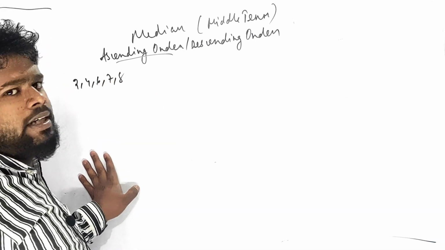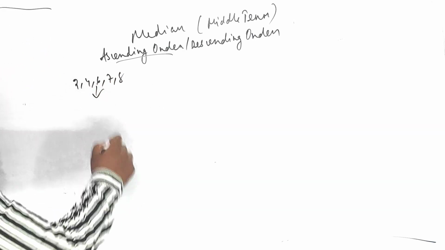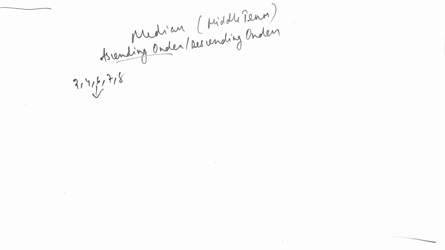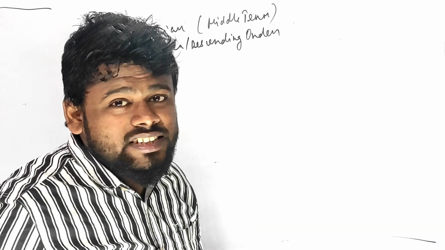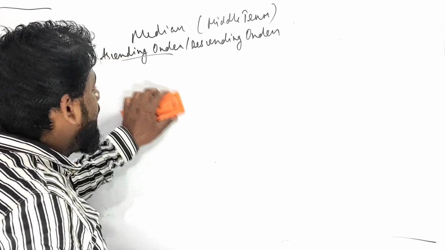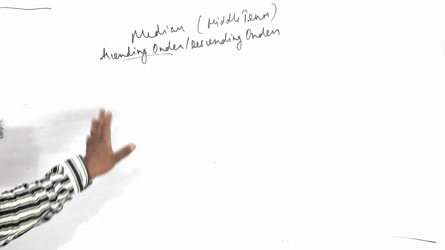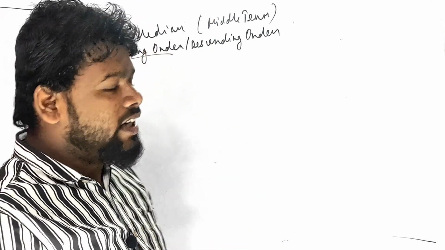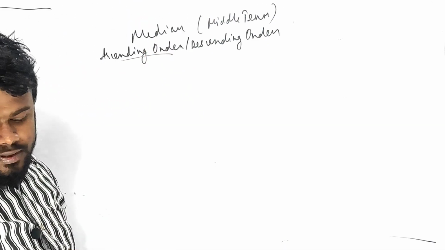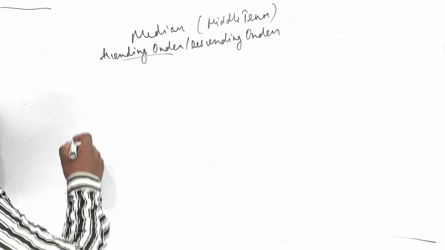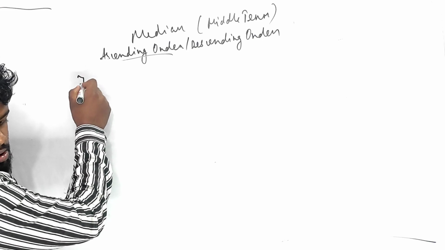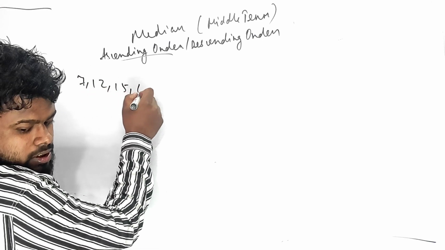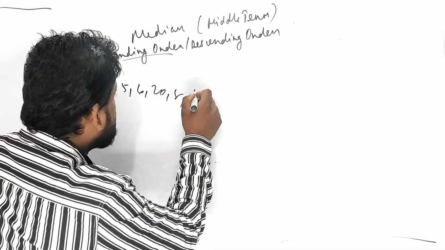If I ask you which one is the median, you can say, oh, this is the median. But this is not a median. Something is different, you are big children now, unlike how small children do it. Median is a middle term. Suppose for an example a question is given, a good question, let me take. Suppose a median is given: 7 12 15 6 20 8 4 and 10.